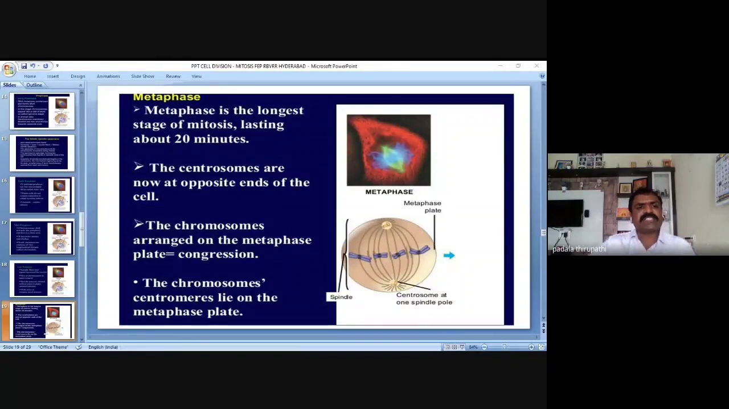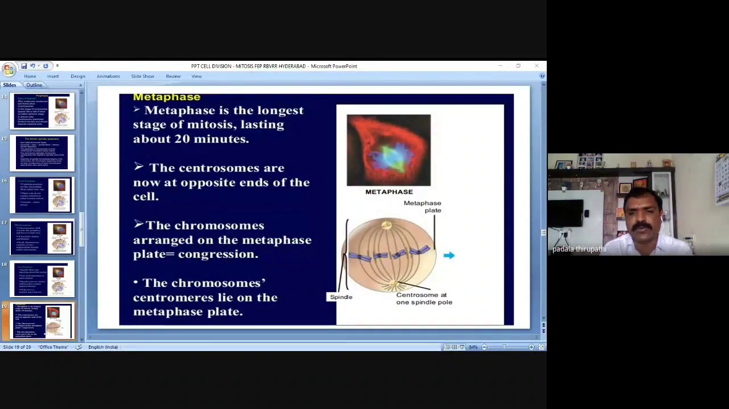Okay. So in this metaphase, the centrosomes are now at opposite ends of the cell. The chromosomes are arranged on the metaphase plate. Very, very important. See here in the slide, the blue colored chromosomes are all arranged in the center part of the nucleus. That is nothing but the metaphase plate, congregation. Is it clear? Do you see the metaphase plate in this slide? Yes, the chromosomes are all arranged in the center part of the cell.